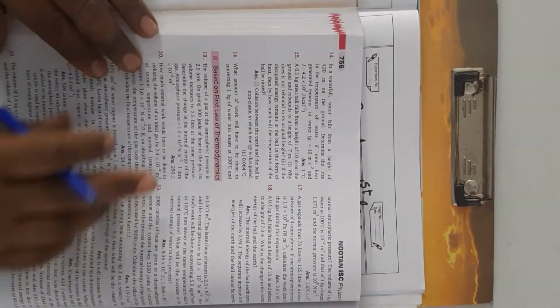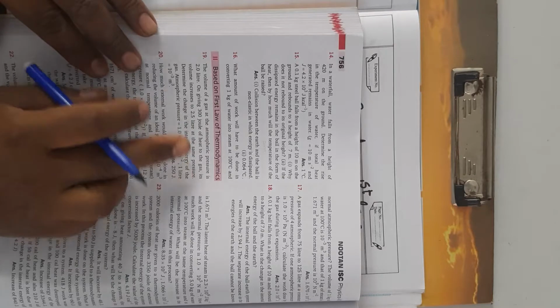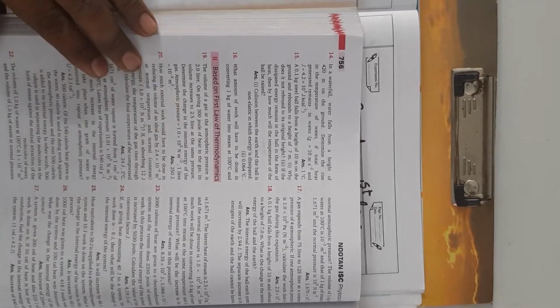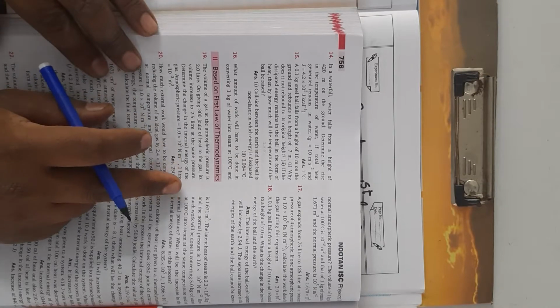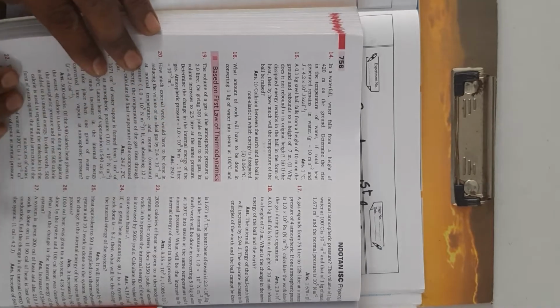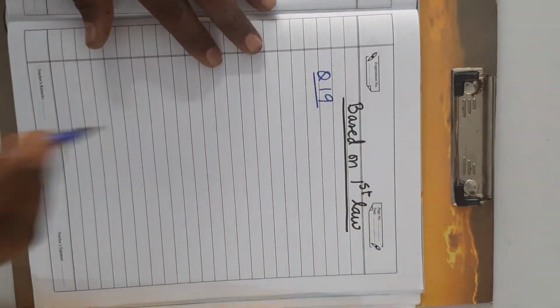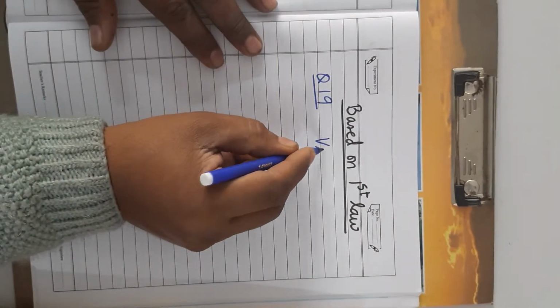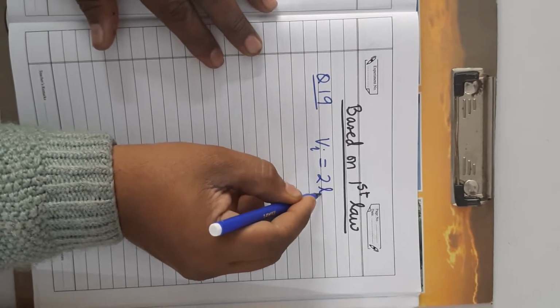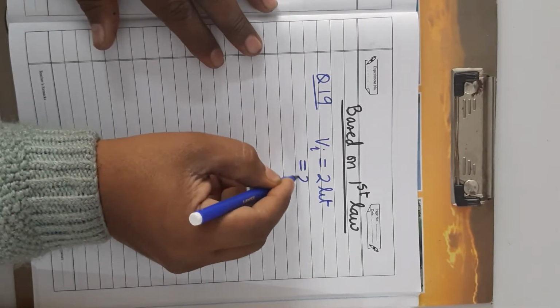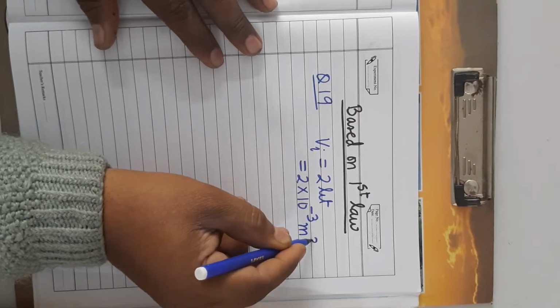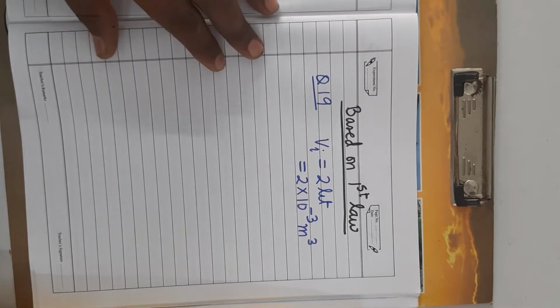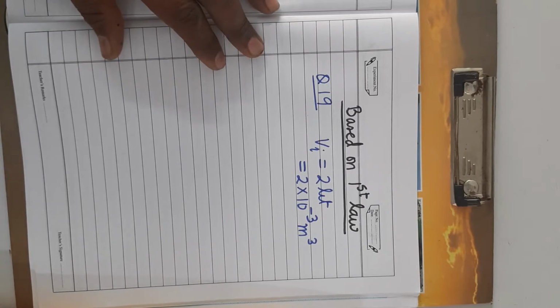The volume of the gas at the atmospheric pressure is 2 liter. On giving 300 joule heat to the gas, its volume increases to 2.5 liter at the same pressure. Initial volume is 2 liter. How will you convert it in meter cube? 2 into 10 to the power minus 3 meter cube. It's clear. 1 meter cube equals 1000 liter.